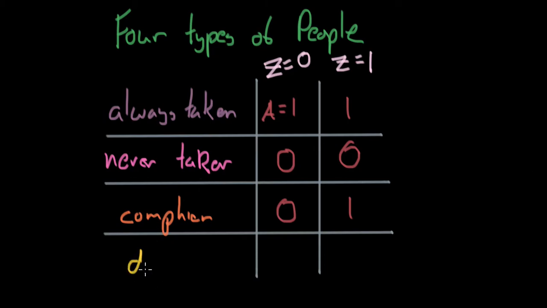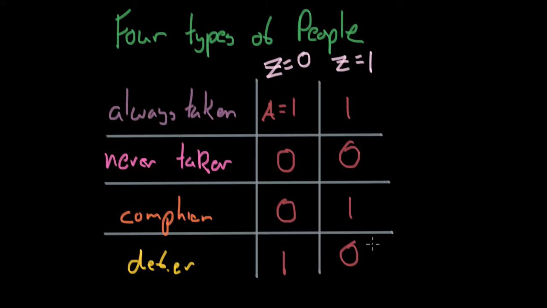Okay, and then we have one more type of person. This one is the defier. So not a defiler, a defier. This person defies. The defier, if we go ahead and we don't give them the medication, they want to just corrupt our study. They're going to go ahead and take the medication. They're going to steal it or just bribe a doctor or something like that. And if we do give them the medication, they're not going to take it. They're very stubborn. Defiers are really bad.